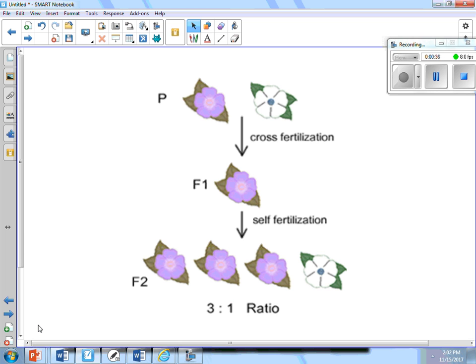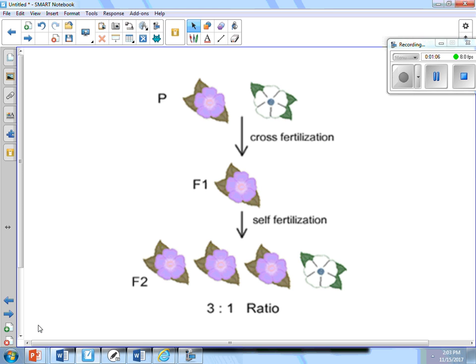And his experiment dealt with pea plants. So what did he do? He reproduced and cross-fertilized, or cross-pollinated actually, pea plants. So he had different colors to work with. He had purple and he had white peas to work with. Every time he crossed a purple and a white, he noticed, what did he get? Only purple. But then he took purples and he crossed them, and he noticed that he got 3 purple and